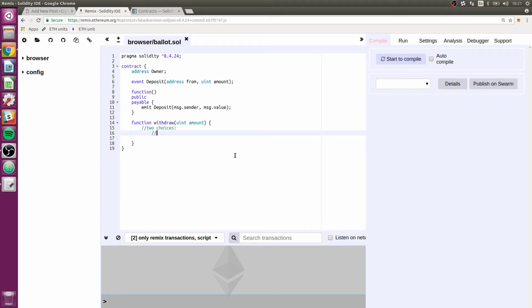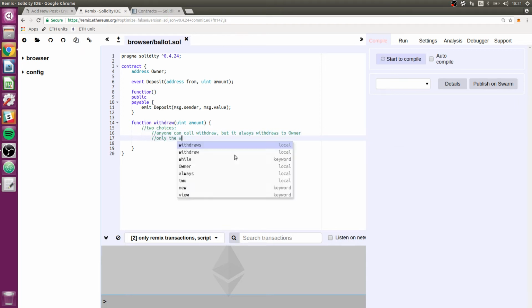But we could have it to where anyone can call this function, withdraw, but it always withdraws to the owner. Or we could have it so only the owner can withdraw. The first one is not a good idea because then anybody could attack this by saying, okay, this guy's about to get billed, now I'm going to withdraw all the money. So the owner still gets all the money, but it's ruined the utility of this because somebody's effectively able to drain this at any point and cancel the subscriptions. So that's not a good idea. So let's go with this one. Only the owner can withdraw.